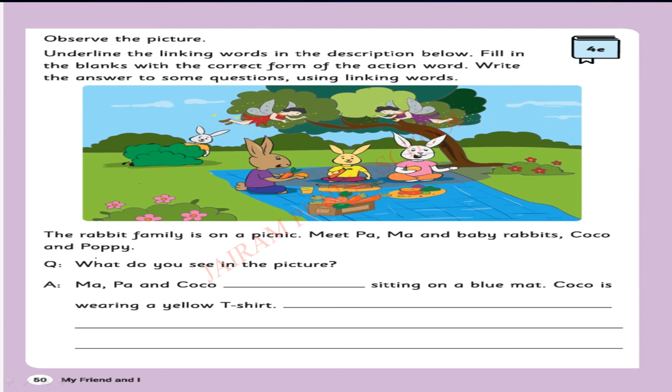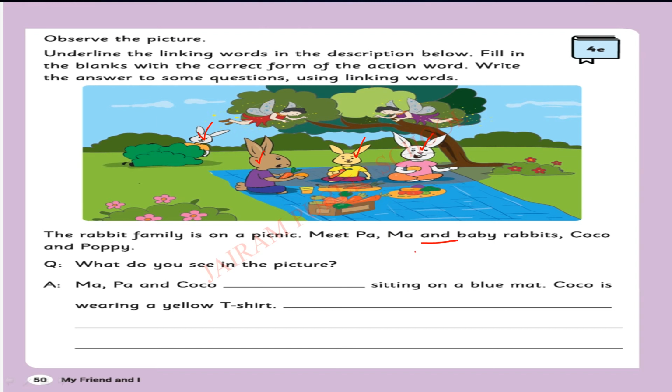Meet Pa, Ma and baby rabbits, Coco and Poppy. Okay, so meet Pa. Who is Pa? Look at the picture. Yes, Pa, Ma and baby rabbits. This is Pa, Ma, baby rabbits. One rabbit is here, another rabbit is here. One rabbit's name is Coco, another rabbit's name is Poppy. Here we are going to identify who is Coco and who is Poppy.